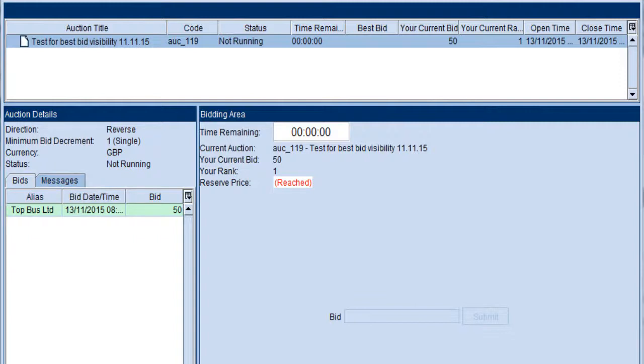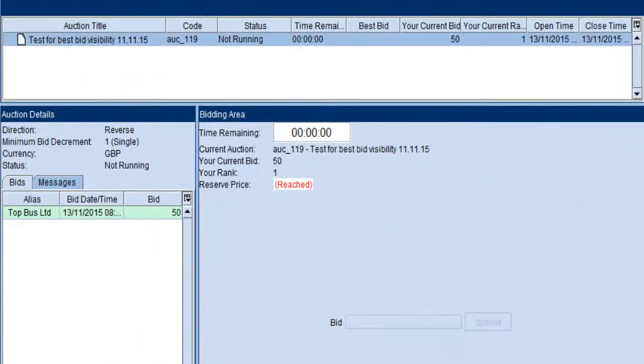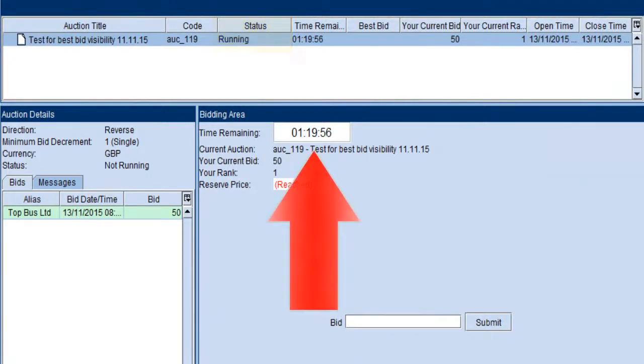I will now demonstrate an auction taking place. In this example, I have two suppliers taking part in the auction. The suppliers are unable to see how many other suppliers are present, who the suppliers are, or how much the other suppliers are bidding. The same will be the case for your auctions.